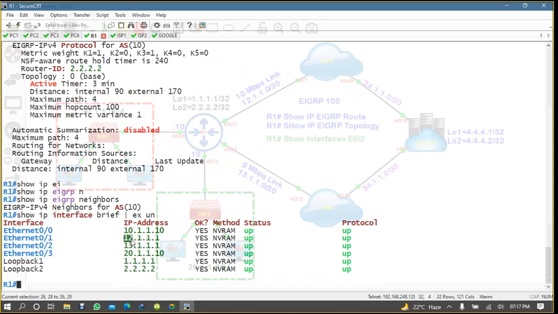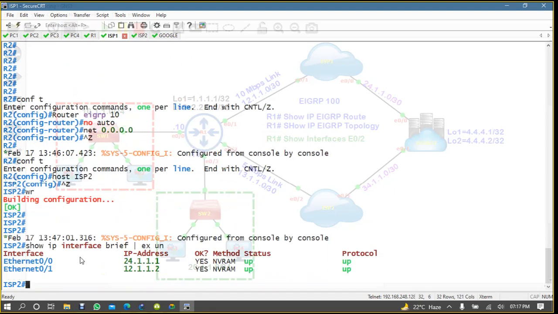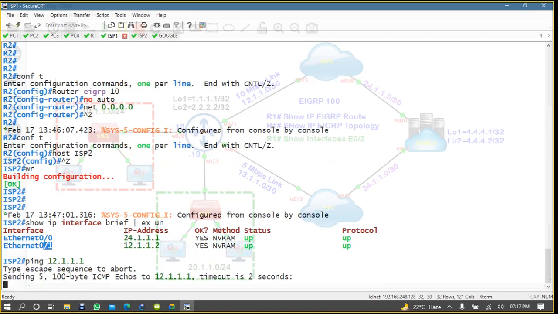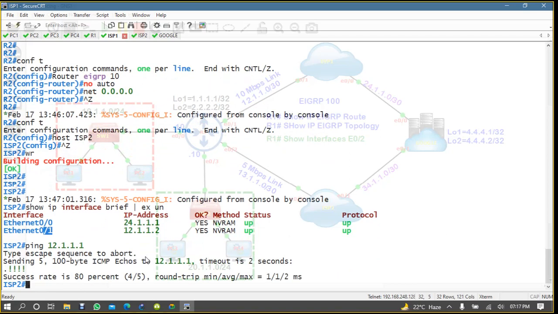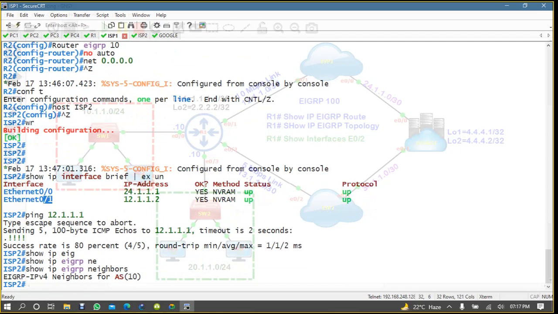R1 interface is 12.1.1.1 on E0/0, and ISP E0/1 is 12.1.1.2, up. Let's ping 12.1.1.1. Yes, you are pinging. So show ip eigrp neighbor, then why are you not neighbors?